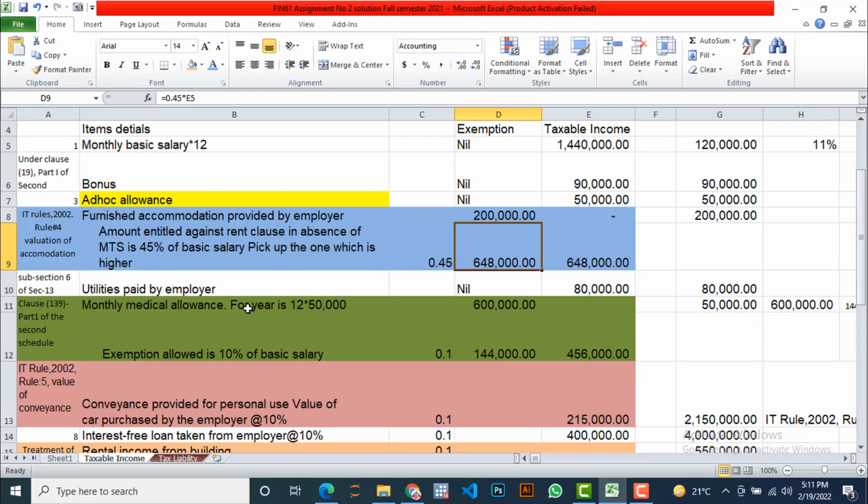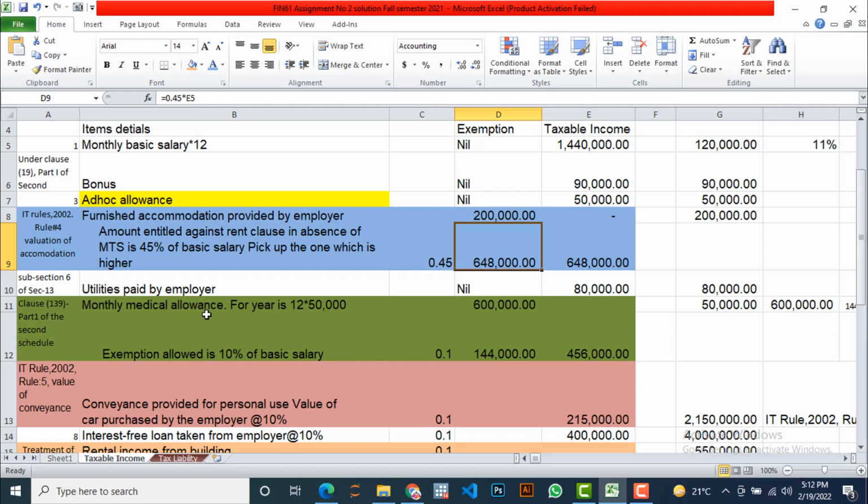And now move to the next item, which is monthly medical allowance per year, 12,050 something like that. Sorry, 12 means this is monthly, 12 means annually. We are going to calculate the medical allowance per year. So when I multiply this with 12, which is 50,000, I get the medical allowance amount for the year, 600,000. This is related to clause 139, part 1 of the second schedule.